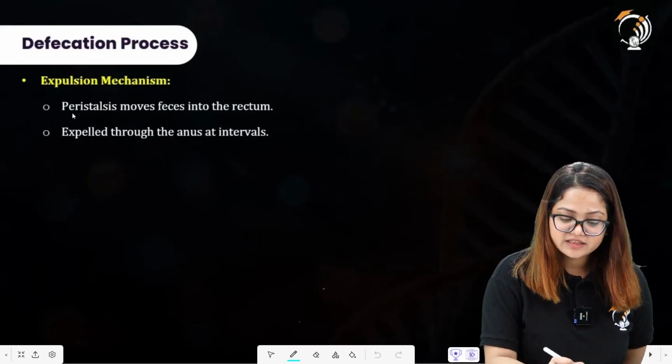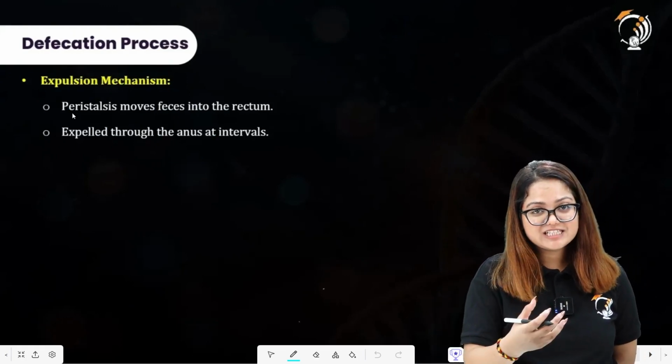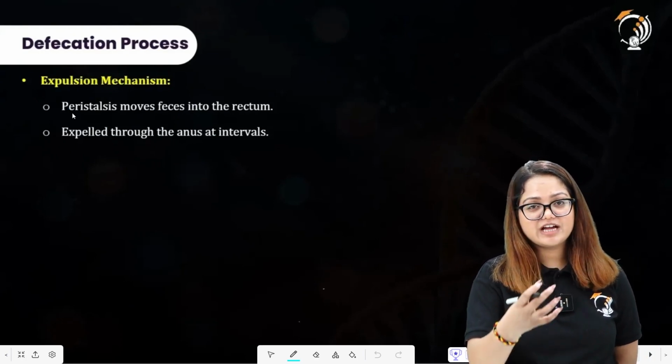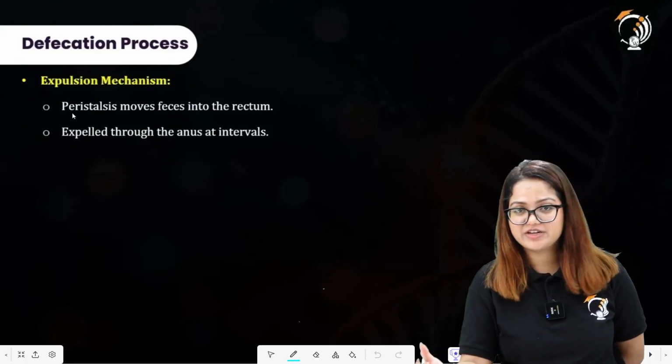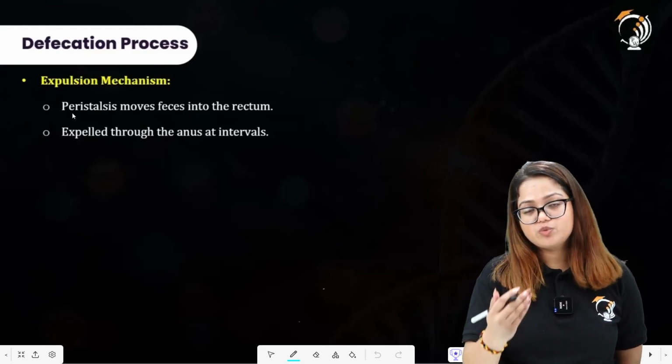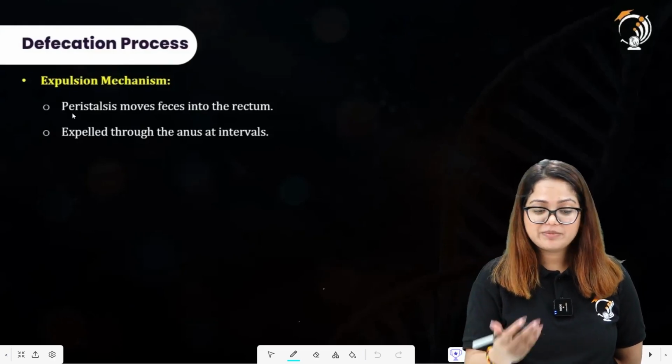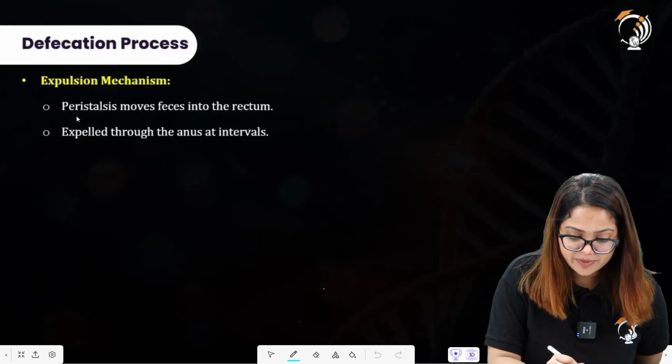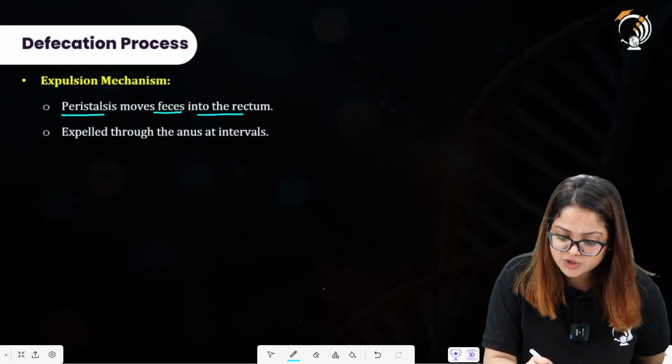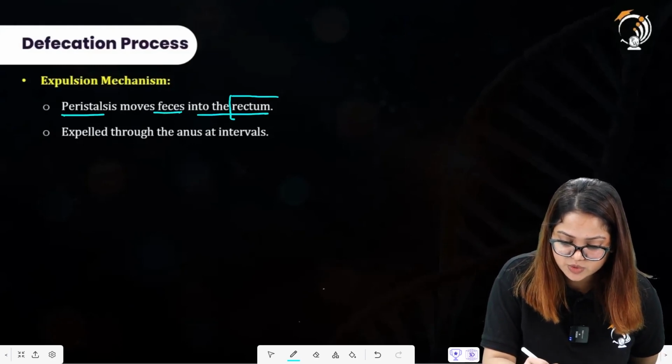Expulsion mechanism. There will also be involvement of peristalsis movement because there will be rhythmic contraction and relaxation of the muscles of the alimentary canal, and in order to move these feces out from the body, peristalsis will also be required. So peristalsis moves feces into the rectum where it will be temporarily stored.